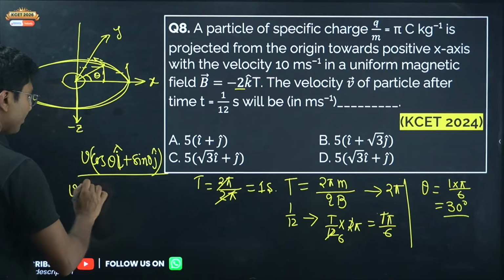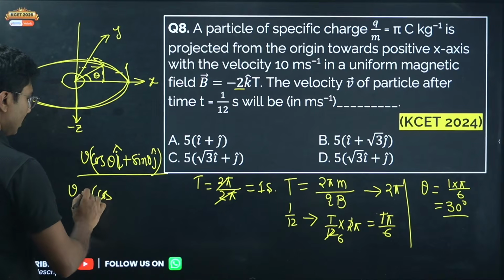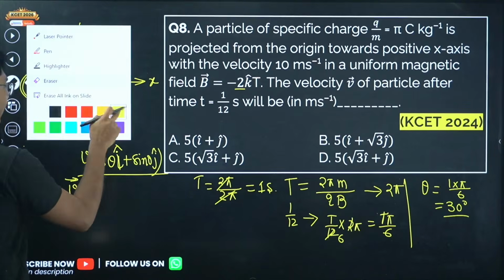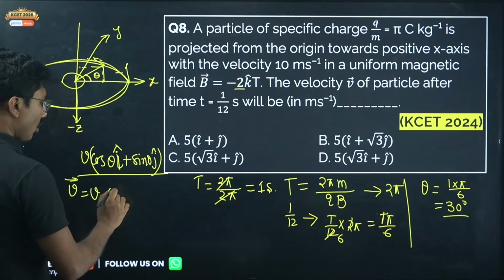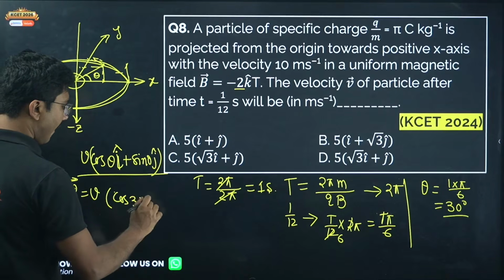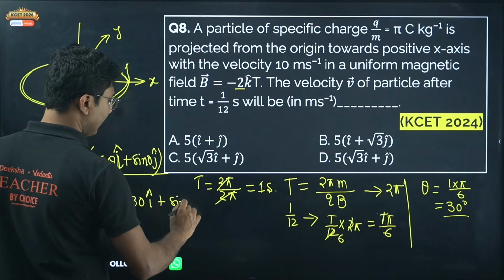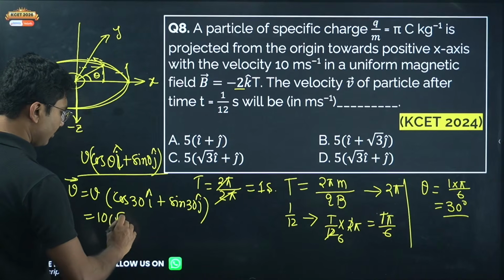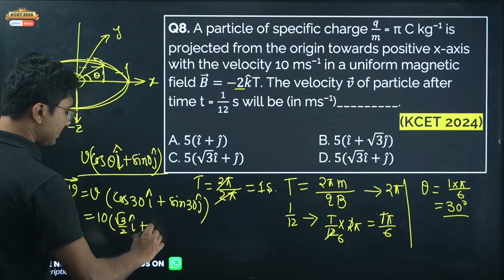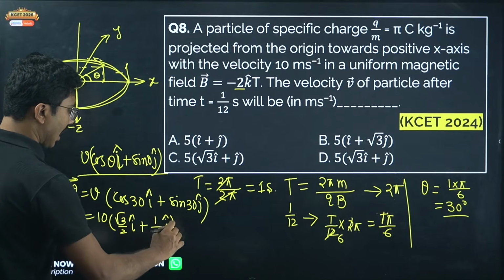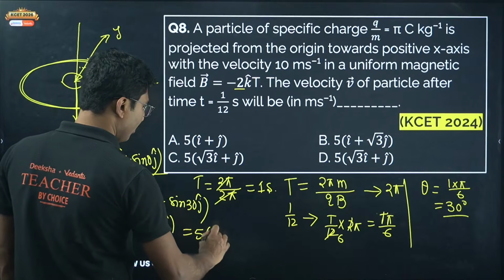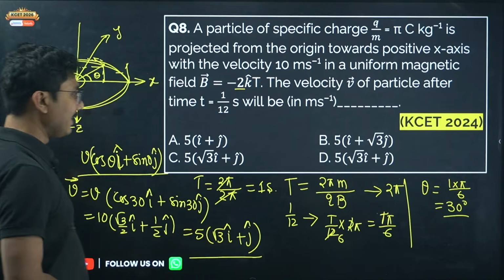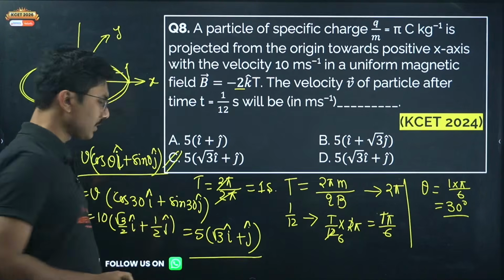So velocity vector equals magnitude of velocity, that is 10 centimeter, cos 30 i cap plus sin 30 j cap. Okay, so 10 into root 3 by 2 i cap plus half j cap. Now half will be common and you get 5 root 3 i cap plus j cap. Again, this is a very tricky question. Correct answer is option C.